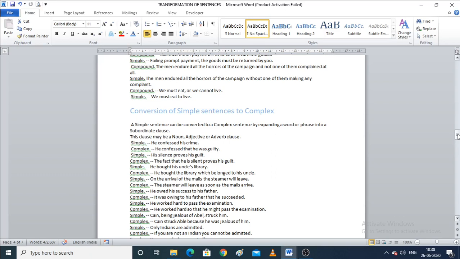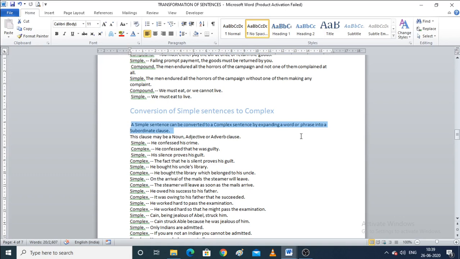Now let's come to examples. First of all, read this. A simple sentence can be converted to a complex sentence by expanding a word or phrase into a subordinate clause. In the beginning of the video, I told you that a dependent clause is also known as a subordinate clause. So by expanding a word into a subordinate clause, or you can say a dependent clause, you can convert a simple sentence into a complex sentence.